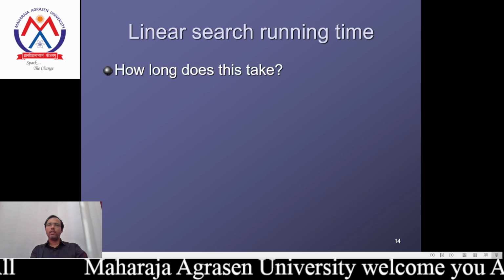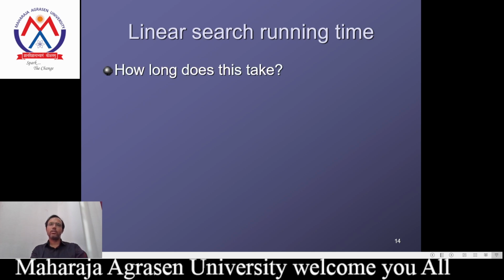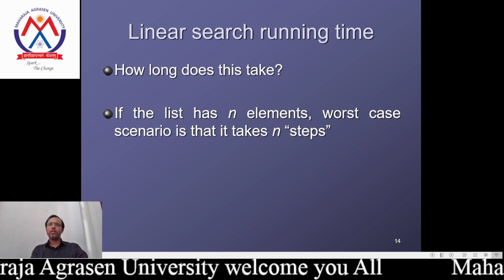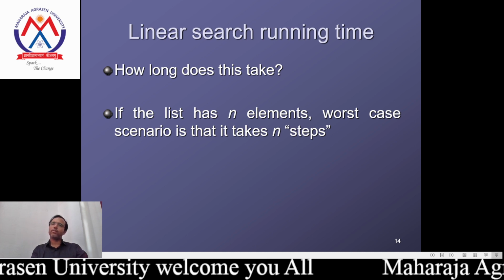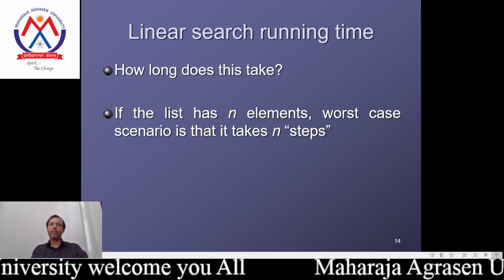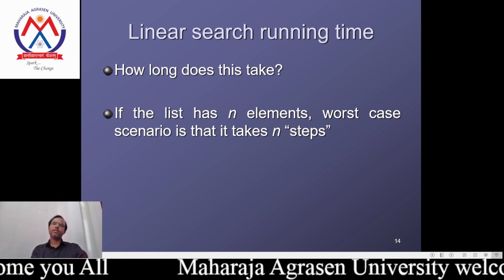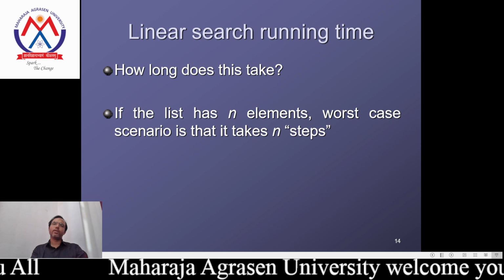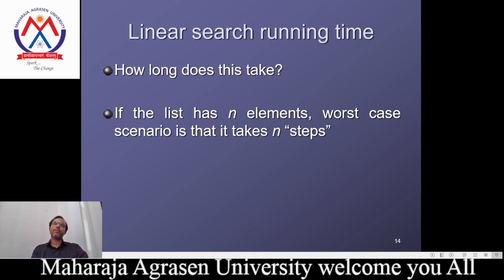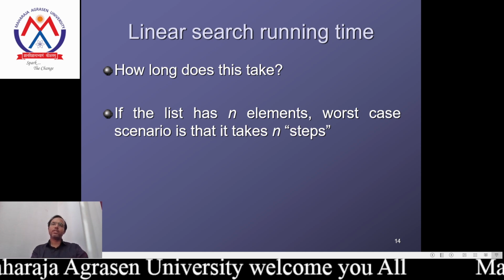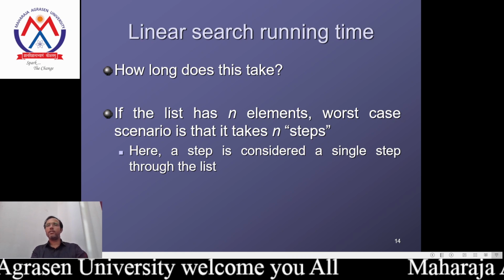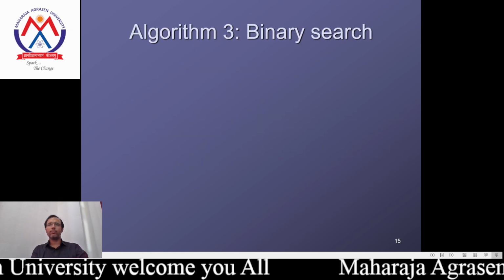Okay. Now, the linear search running time: how long does this take? In the worst case scenario, it takes n steps. I mean to say, if n elements exist and the element doesn't exist, we have to traverse all the elements. That's why in the worst case n steps will be taken. Here each comparison is considered a single step.